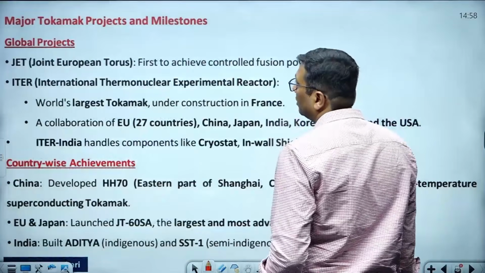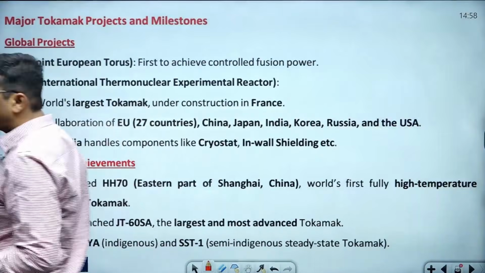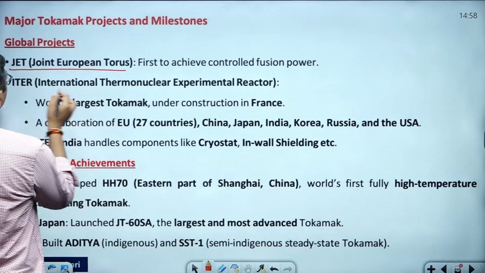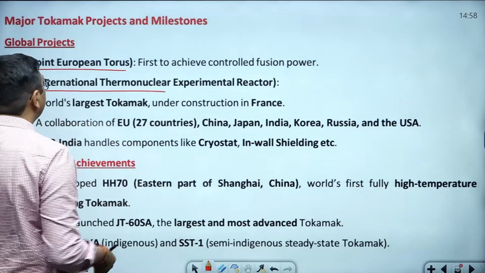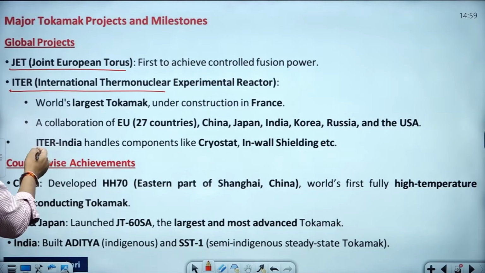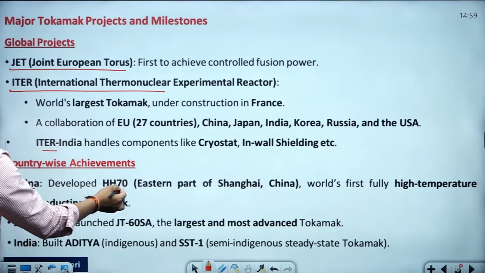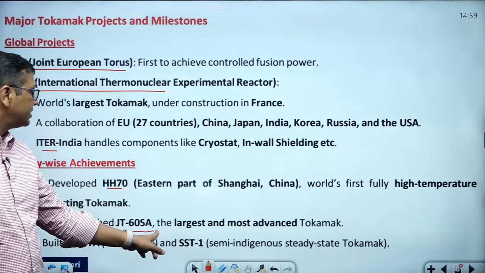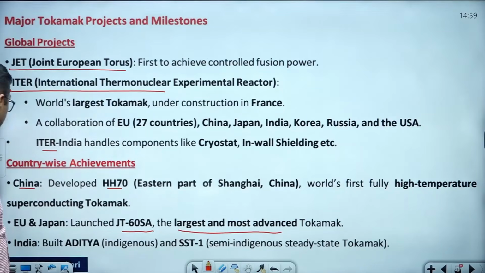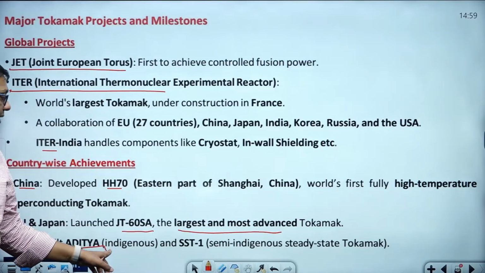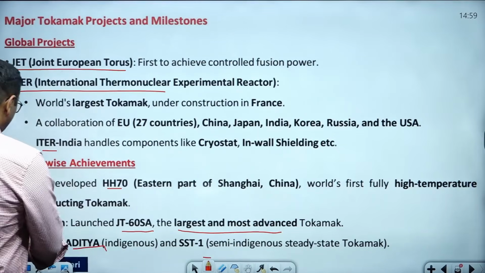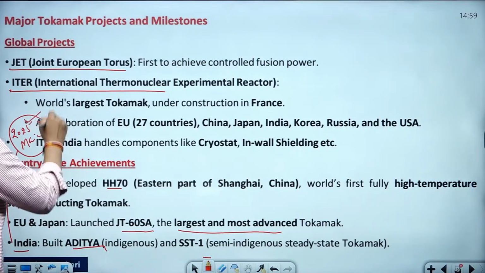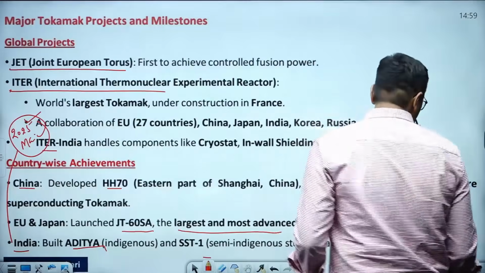The reactor picture is not important. I just brought it as some of the work at international level. There are so many countries doing this, like JET, Joint European Torus, and ITER, which you already know very well. Country-wise achievements: China achieved the HH70. The European Union and Japan are working on JT-60SA, the largest and most advanced tokamak. India developed Aditya and SST-1. Even this was a question in the 2025 mains examination; UPSC asked this question.